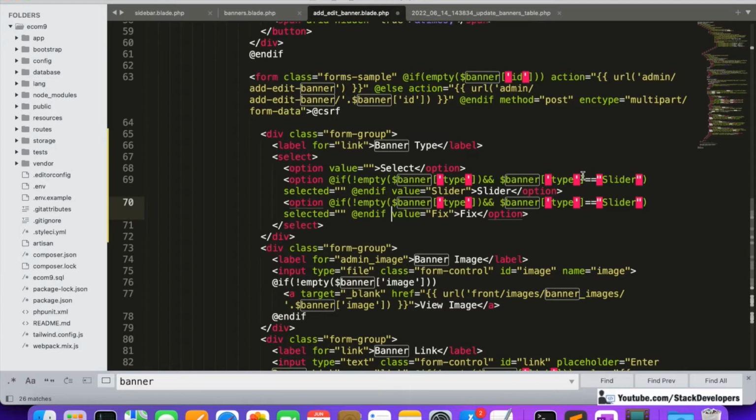Okay, here slider and here fix. Now it seems to be fine.